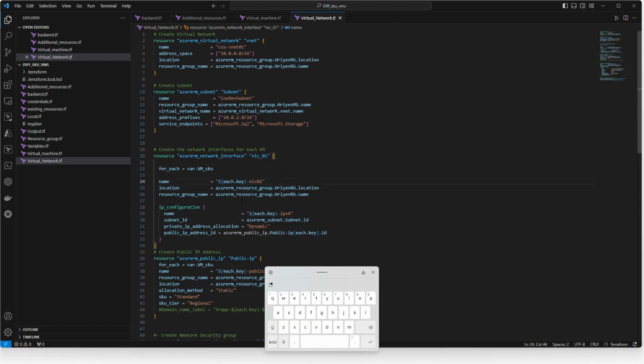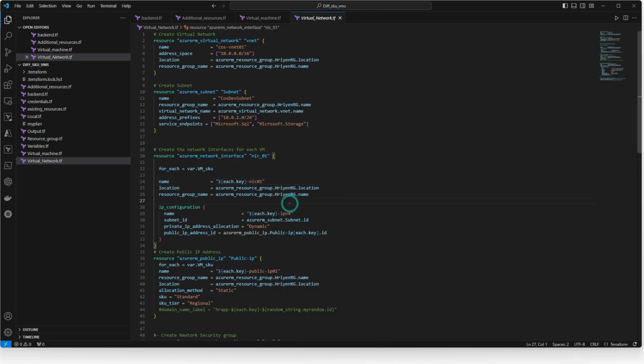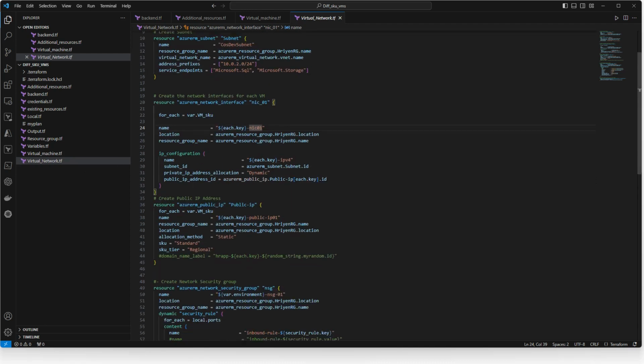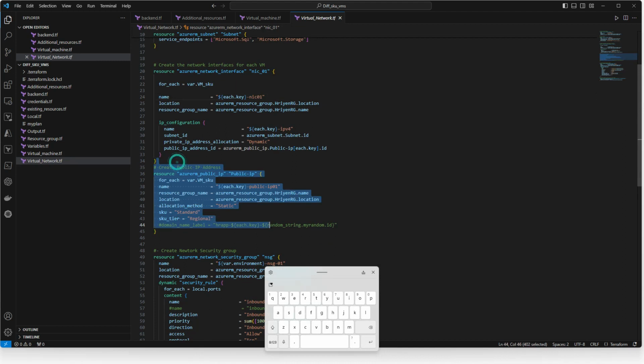This again depends on project to project or company to company, it varies. But in my case, normally we use the VM name first, and at the last it will be NIC, so it will be easy to identify. Like I mentioned, I have three VMs, so I will have three NIC cards in place based on the naming standard I define in the variable file. Meanwhile I'll show the others as well, then the IP address as well.